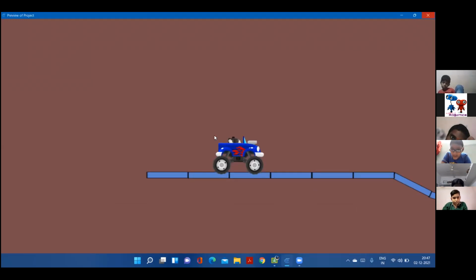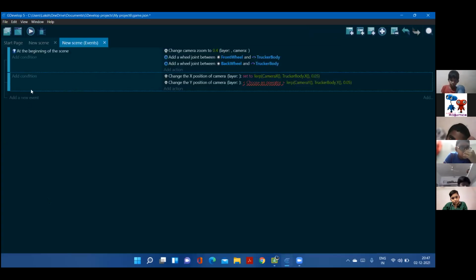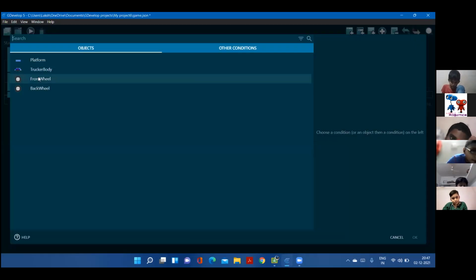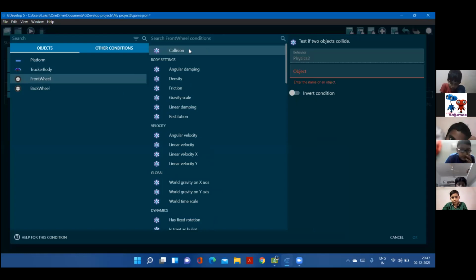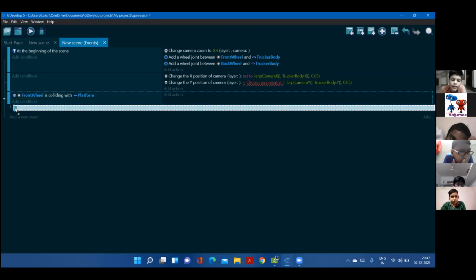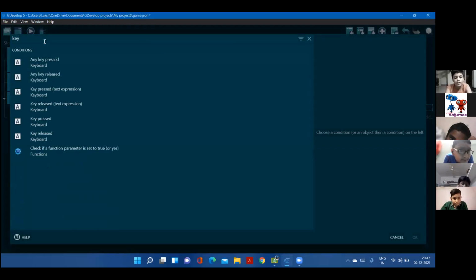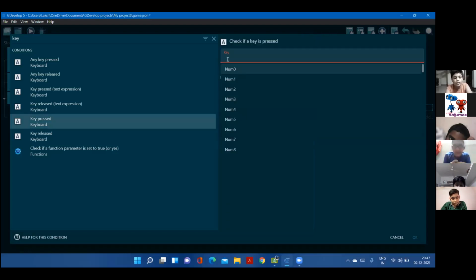Yes. Okay. Now we're going to control the truck using up and down arrow keys. So we're going to use subconditions over here. When the front wheel is in collision, physics collision, remember it's physics collision right here, object is platform. Now subcondition, when the key pressed. If key pressed is not working with someone, you can go with key released, but here I'm going with key pressed, up key.